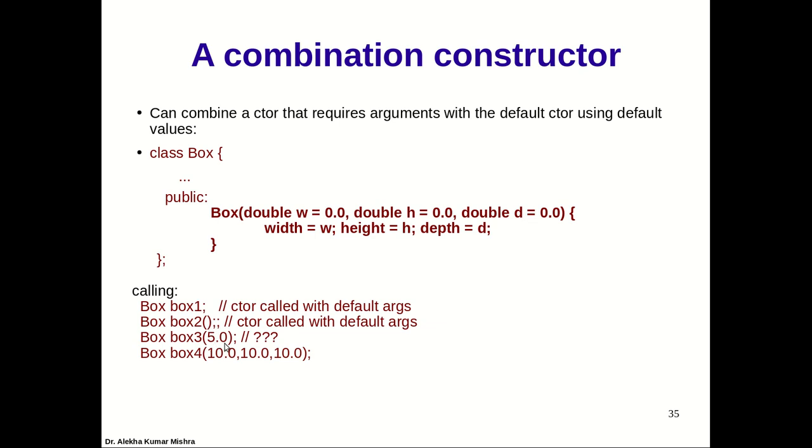Third, I'm passing only one parameter. The first parameter is w, so width will be 5 and the rest will take default values, so 5 0 0. And in the last one I'm passing all the values, so all default values will be overridden, and width, height, and depth will all be 10. So using default values, we can define only one constructor which does the task of the default constructor as well as the parameterized constructor.